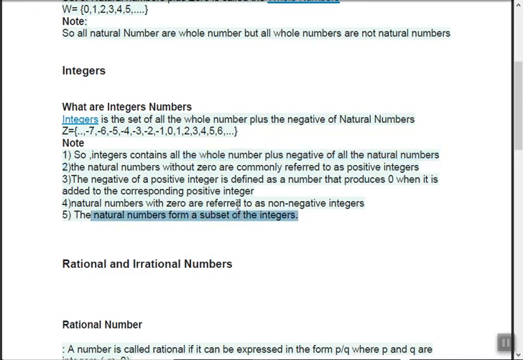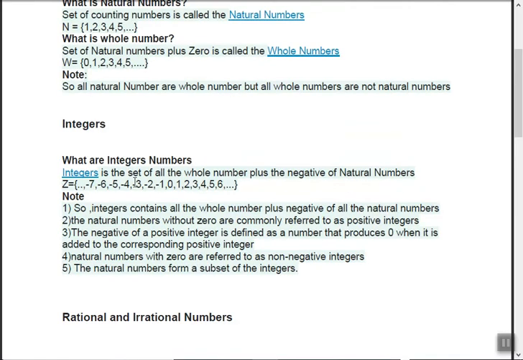Now what is a subset? Out of this, suppose I separate from 0, then it becomes whole. If I separate from 1 to the right side, then it becomes natural. So what can we say? Natural is a subset of integers, right? And then, integers is a subset of rational numbers. Rational numbers is a subset of real numbers. And real numbers is a subset of numbers, because numbers are of two types, real and imaginary.